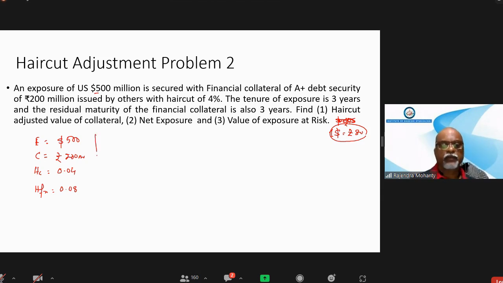So first calculate the haircut adjusted value of collateral. You convert the exposure to rupees because the collateral is in rupees. 40,000 what? Rupees. This is in million. Sir, 40,000 million. So 40,000 million rupees, and here the collateral is 200 million only.